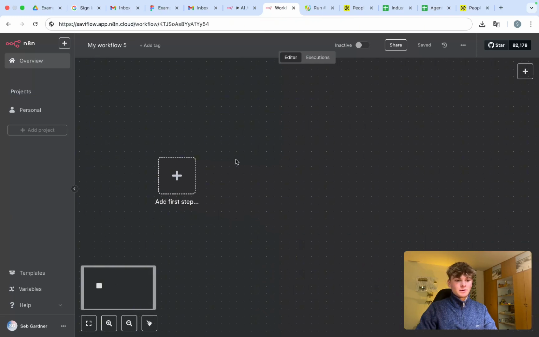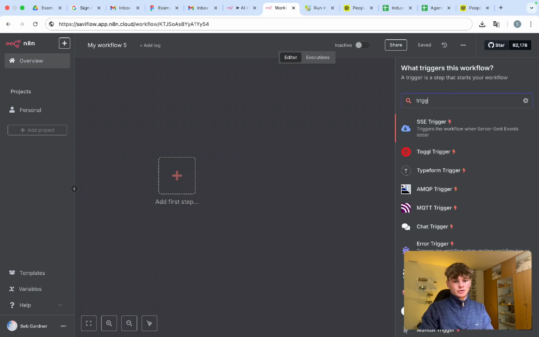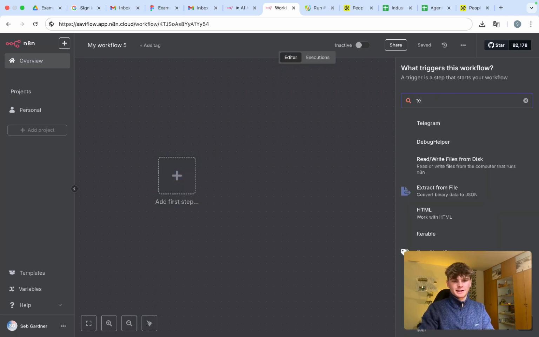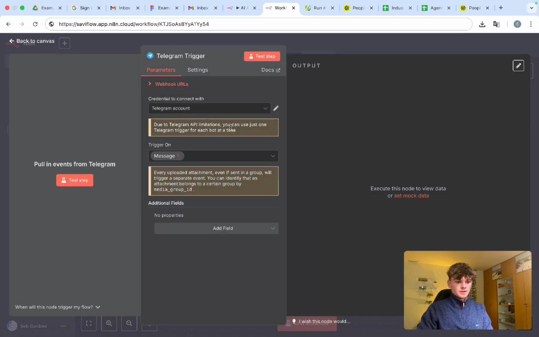So first off, what we'll want to do is connect Telegram. So if you hit the first step, trigger, oh, not trigger, sorry, Telegram. And then we'll go on message. And then you'll need to connect your Telegram account if you haven't already.